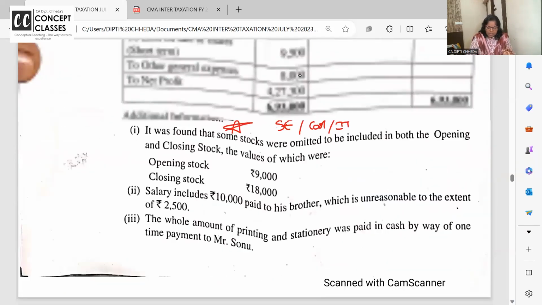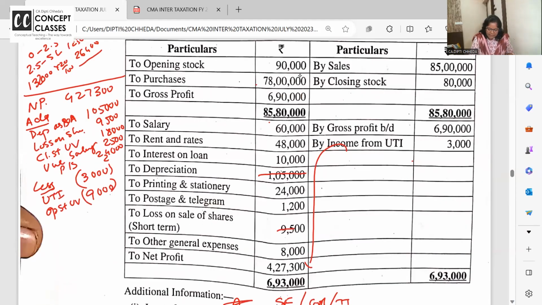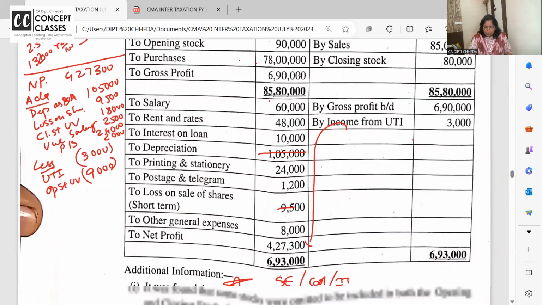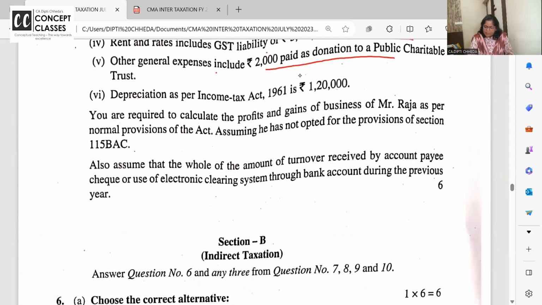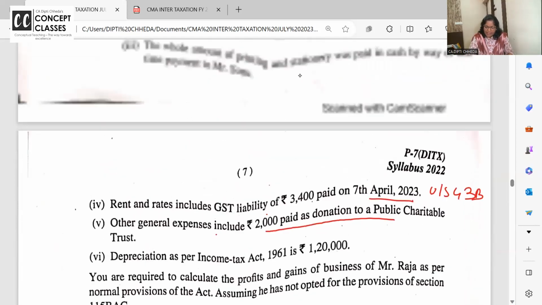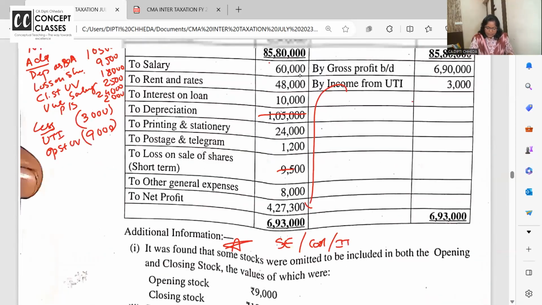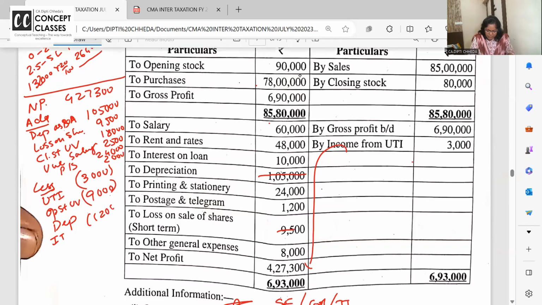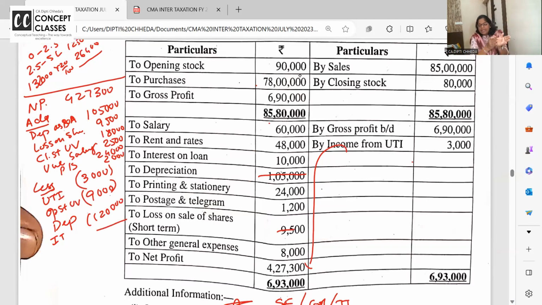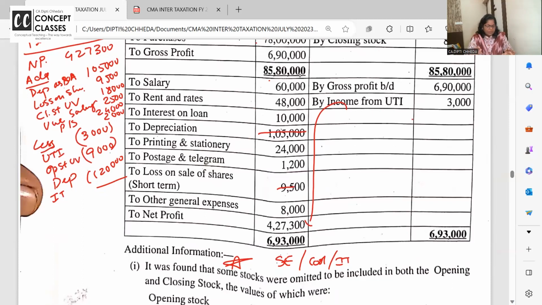Other general expense include 2,000 donation. Donations are not allowed as business expense. Add 2,000. And depreciation as per income tax is 1,20,000. So deduct. Depreciation as per income tax act 120. अब add का total करना है, less का total करना है, but हमने तो सब एक साथ लिखा है तो हम एक साथ कर लेंगे.